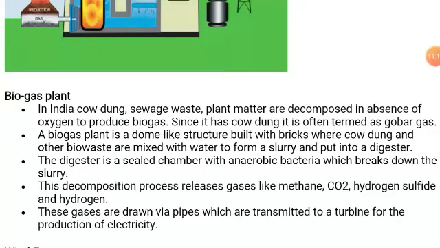Anaerobic bacteria means the bacteria which can survive without oxygen. The decomposition process releases gases like methane, CO2, hydrogen sulfide, and hydrogen.